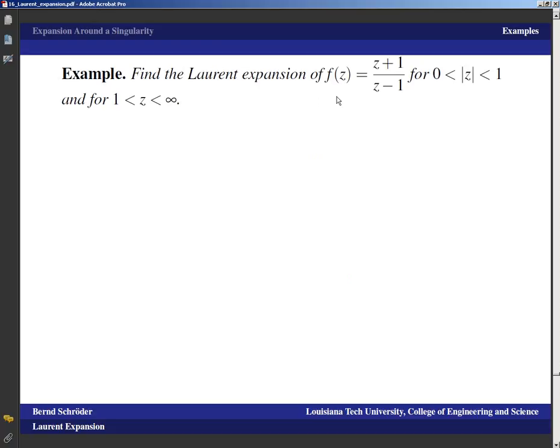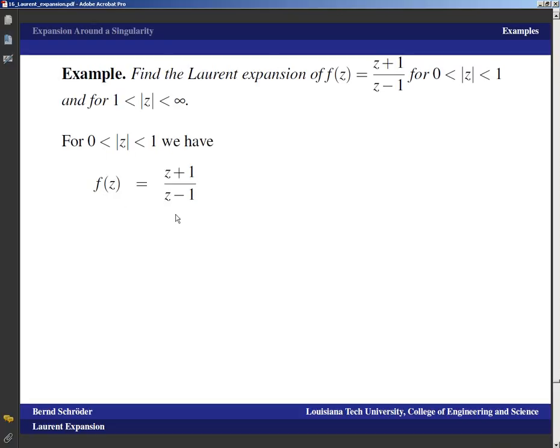Let's find the Laurent expansion of f of z equals (z plus 1) over (z minus 1) on one hand for absolute value of z between 0 and 1, and on the other hand for absolute value of z between 1 and infinity, where I need an absolute value here. Let me stick that in real quick. Alright, there's the absolute value. And well, let's first look at absolute value of z between 0 and 1.